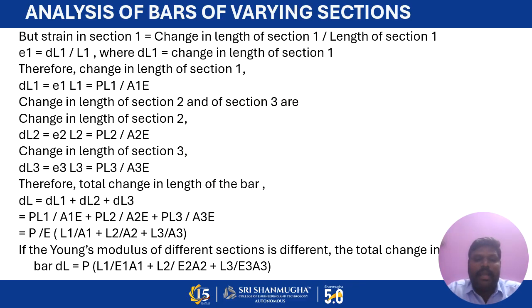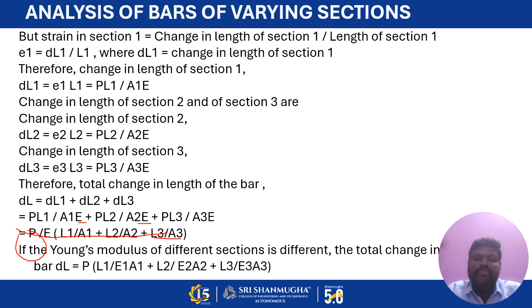Here E is common because it is all made up of a single material, so the Young's modulus of those sections is the same, and the load is common for all three sections. Taking P by E outside, we have L1 by A1 plus L2 by A2 plus L3 by A3. This is the total deformation or elongation developed in the varying cross section when a load is applied at the end.